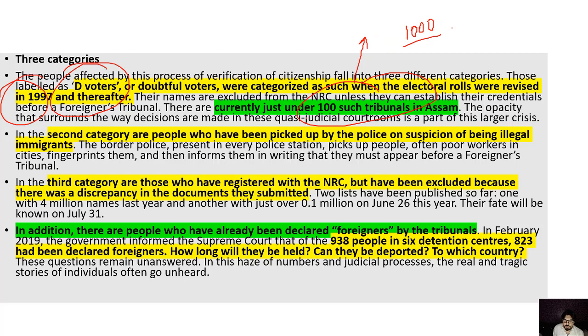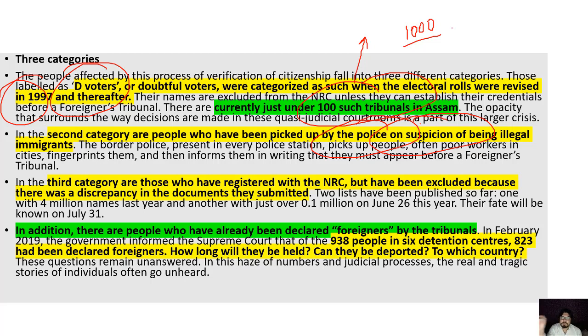And the second category is those who were picked up by police on some suspicion, if somebody has complained against them, and many fraudulent exercises they have observed there. Means somebody wants to take revenge on someone, then they complain about them without any evidence. That's a false exercise, and out of that suspicion, these people are behind bars. And now, what is the problem? The problem is that earlier, when rulings were such that a complainant, the person who is complaining against a person and wants them to be declared a foreigner, had to prove this situation.